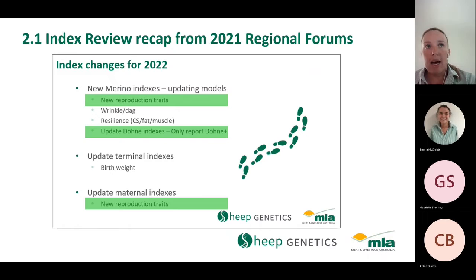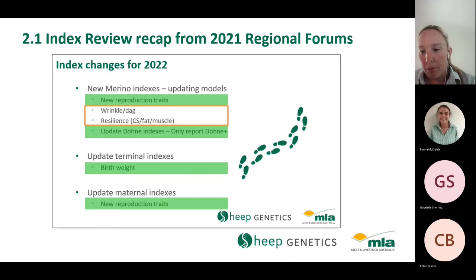This year, we will be making updates to the merino indexes to include our new component traits of reproduction, and we'll hear more about that later in the webinar, or you can watch a separate video explaining these changes. We have updated the Dooney reporting so that only the Dooney Plus index will be reported, and we are also including those new reproduction traits in maternal indexes. This year, we'll also see the introduction of lambing ease as a proxy for birth weight and lambing difficulties at birth into the terminal indexes.